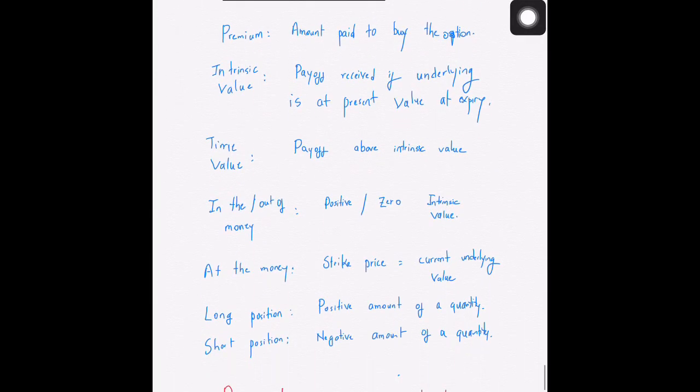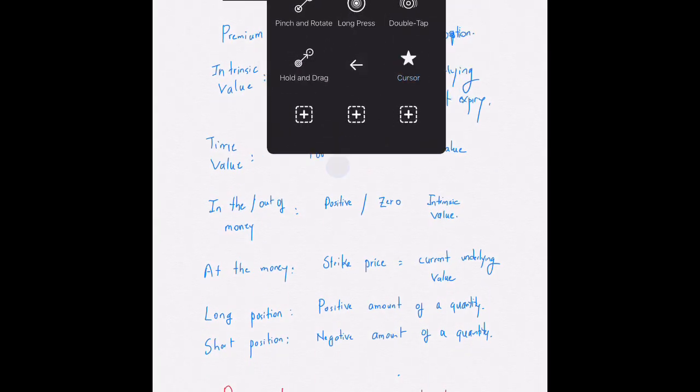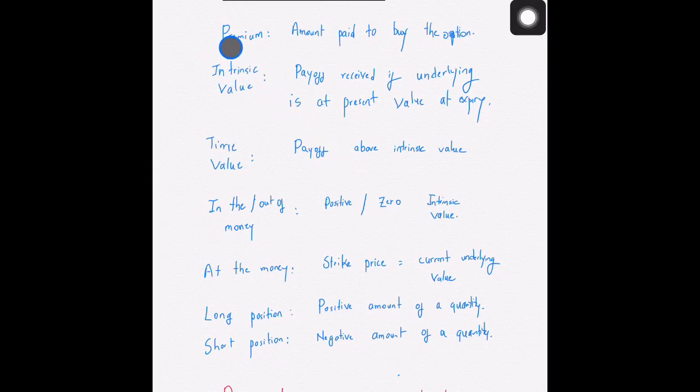Okay, because we'll be using these definitions again and again when we talk about these contracts. The premium, as I said, I have been using the word premium. Premium is the amount paid to buy the particular option. So once you're getting inside an option contract, you will have to pay a particular amount of money. That money is called a premium.